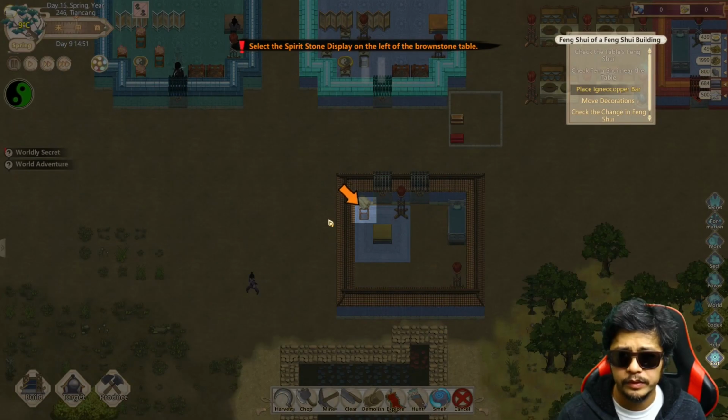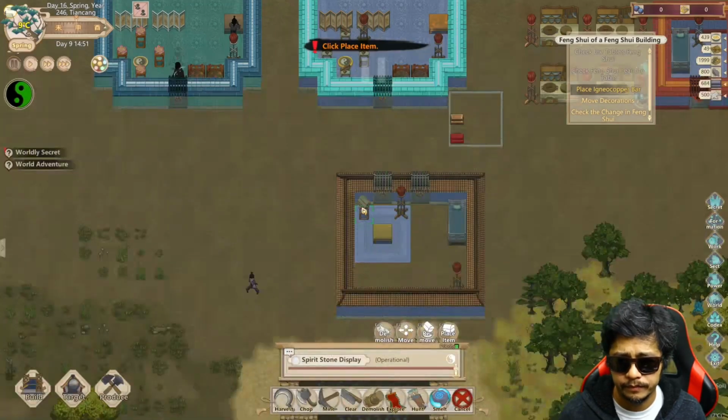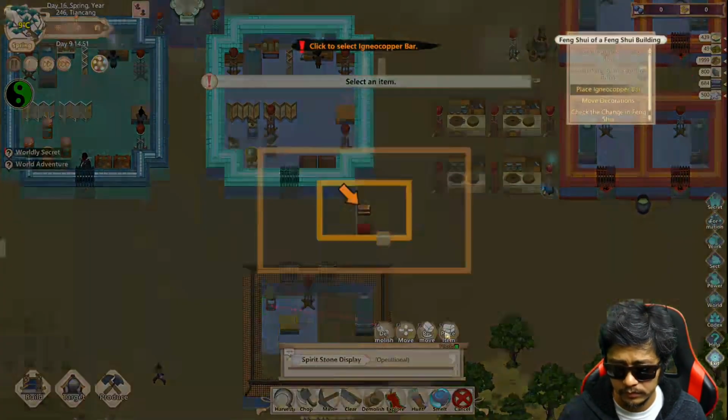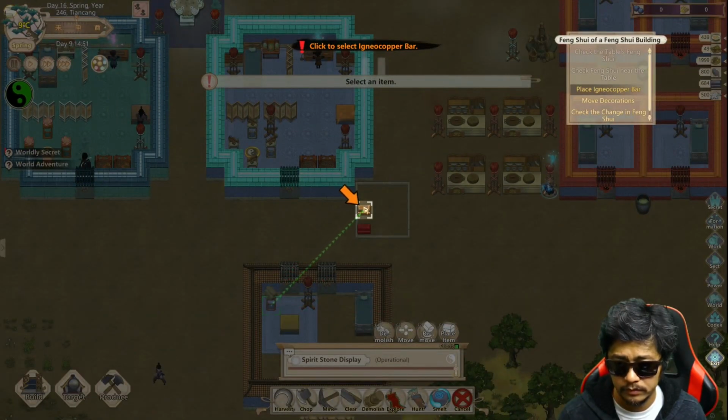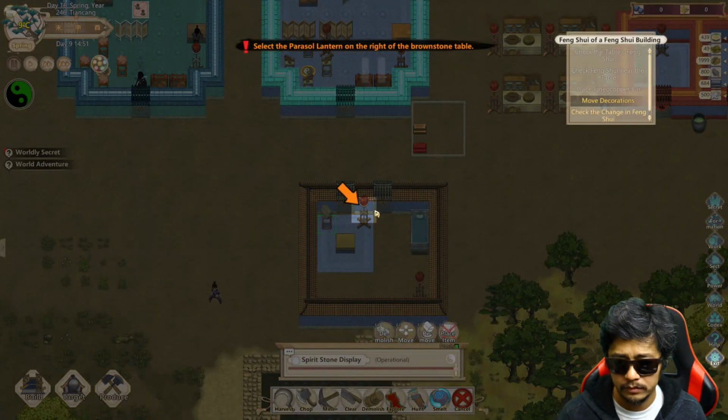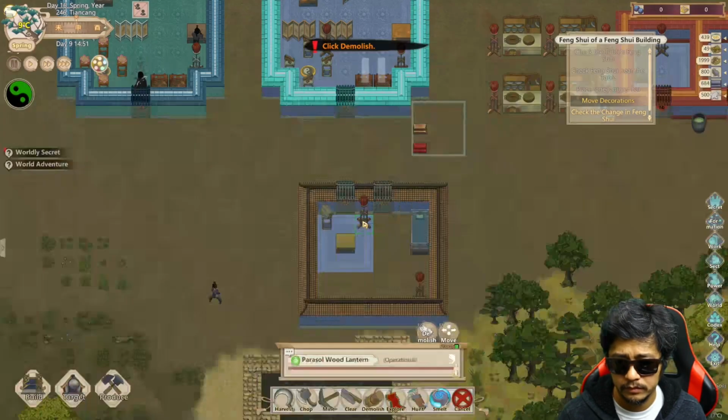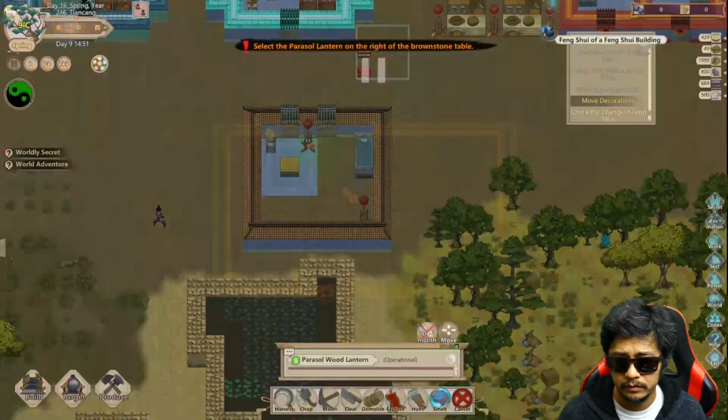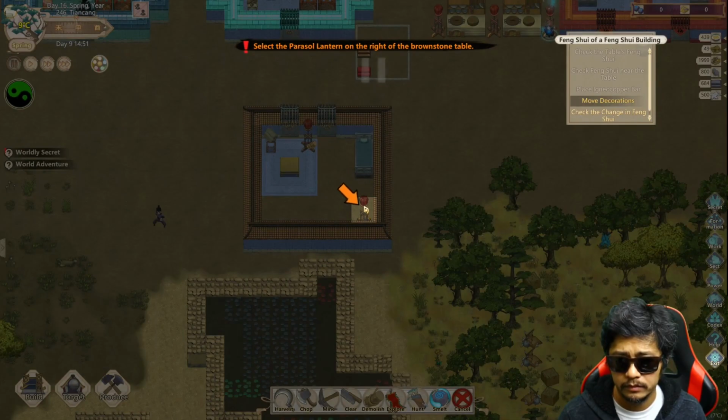Select the spirits on this one on the left. Lantern.